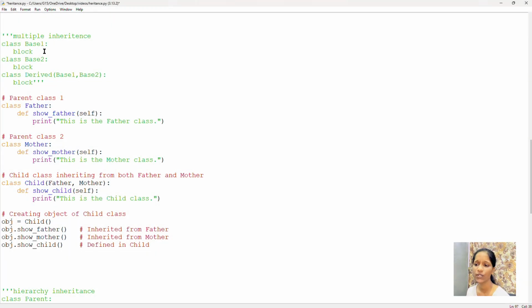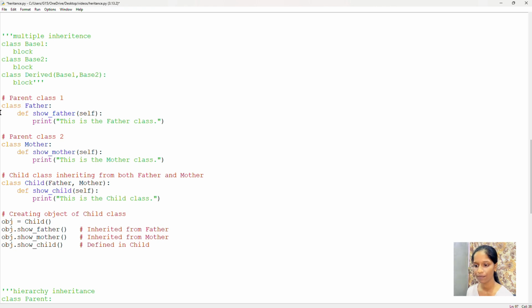In multiple inheritance, you can observe that a single child will get properties or the features from 2 or more parents. So here base classes will be many, but the child classes will be only one. That is, the child inherits the properties from 1 or more parent classes. So you can observe here I'm creating a base class and I'm writing the statement blocks here, and next another base class and then the child class, and here I'm giving 2 base class names so that the child can acquire the features of both parents.